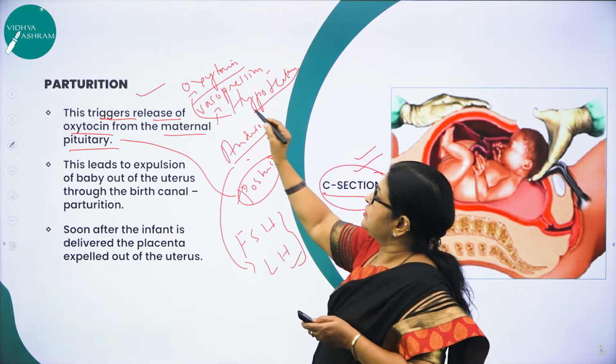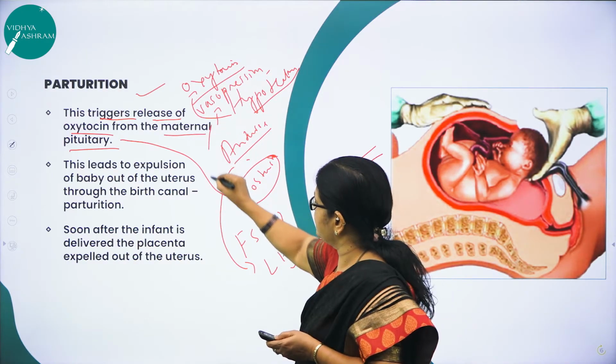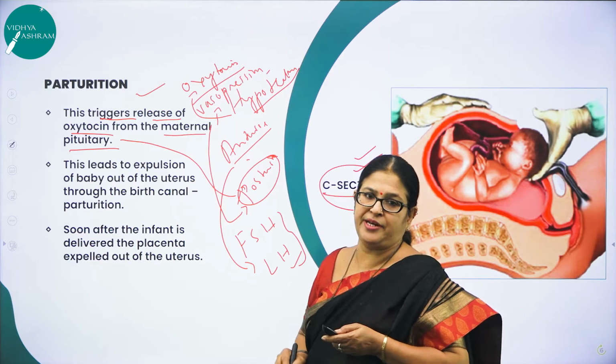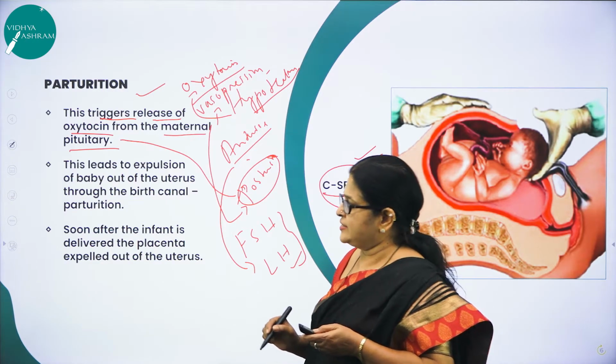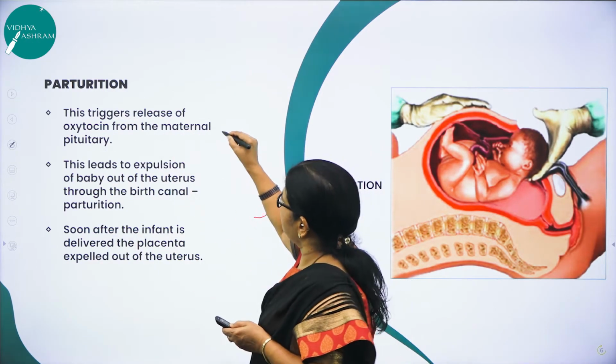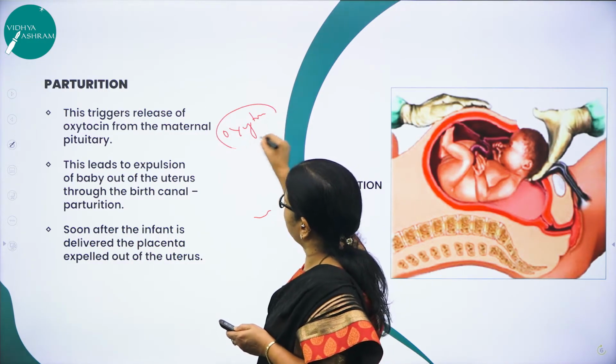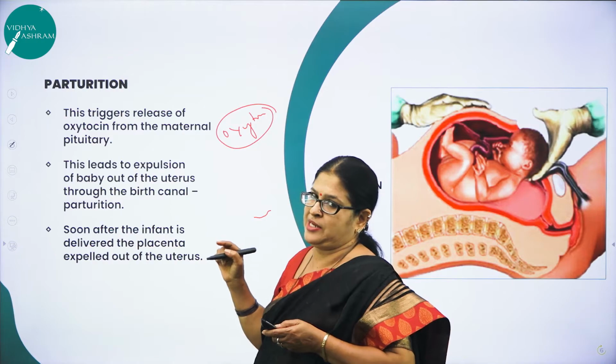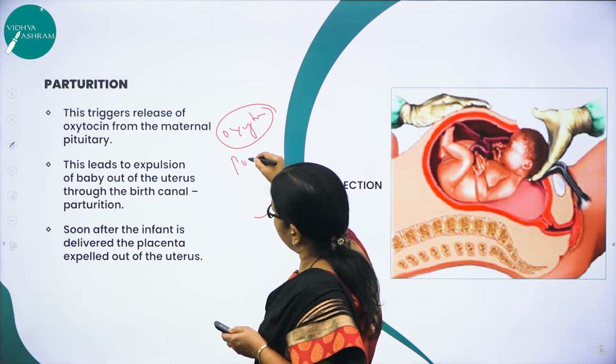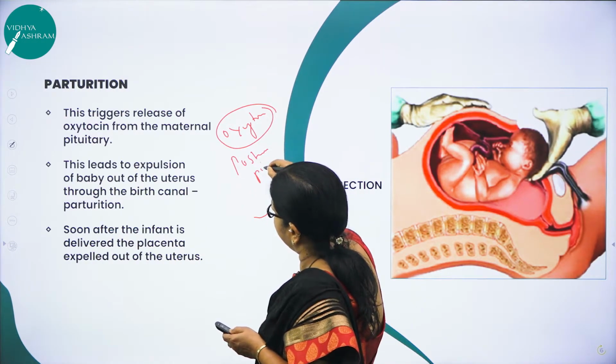So these two hormones are just received by the posterior pituitary. Oxytocin is a hormone produced by the hypothalamus and received by the posterior pituitary, right?